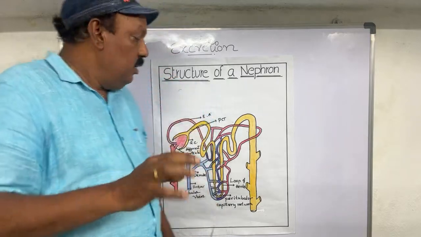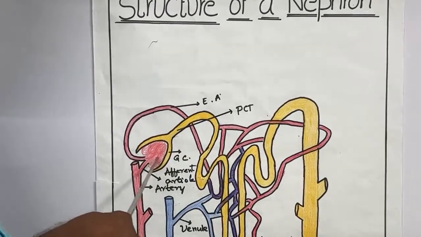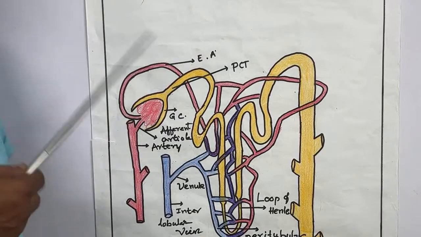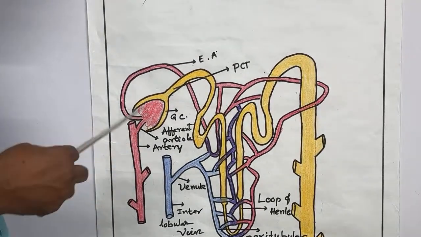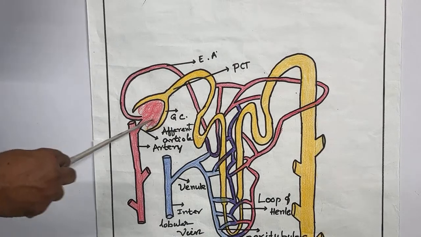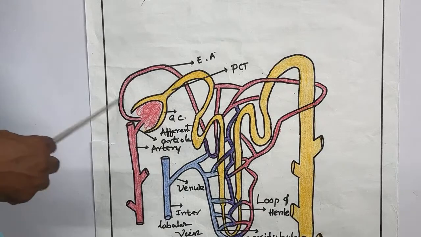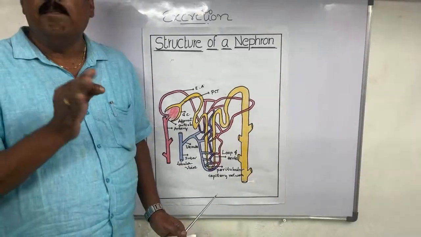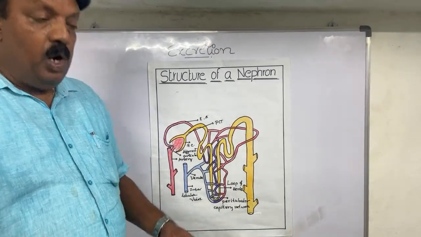The whole network of glomerular capillaries is called the glomerulus. The glomerulus together with the Bowman's capsule is going to be considered as the Malpighian body. That is going to be considered as the Malpighian body.